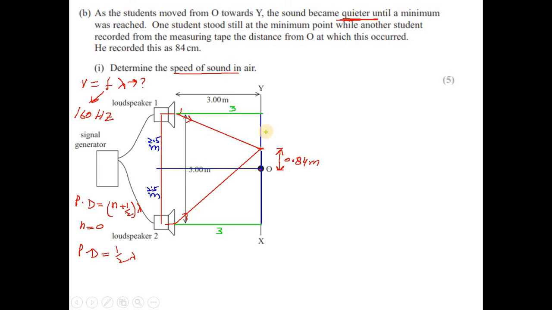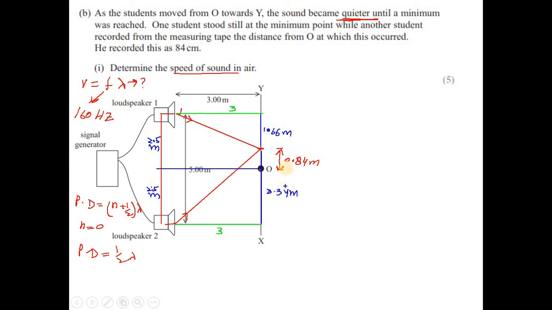This distance we can figure out by subtracting 0.84 from 2.5, so it is 2.5 minus 0.84, which is equal to 1.66 meter, and that distance is 2.5 plus 0.84, so that distance will be equal to 3.34 meter.